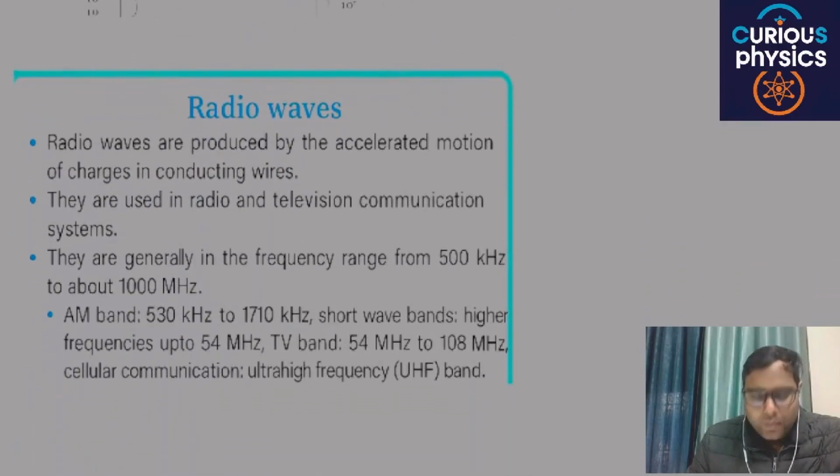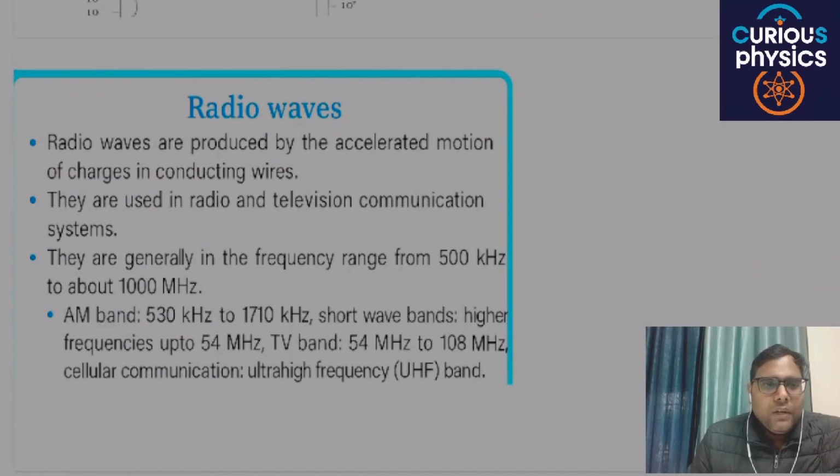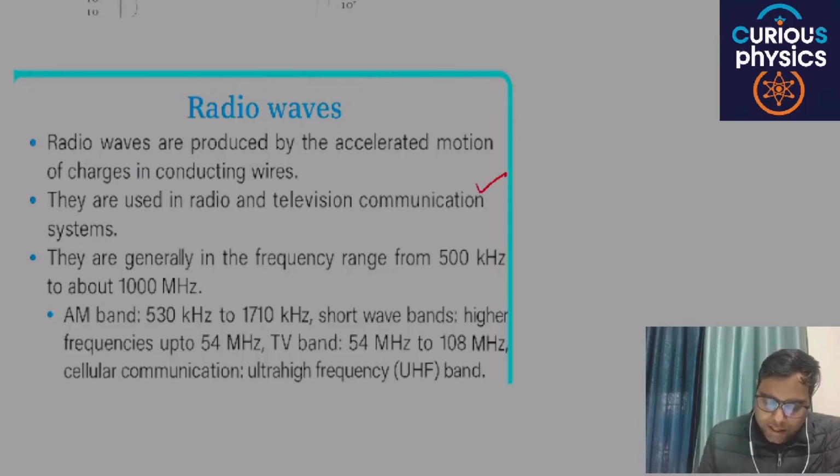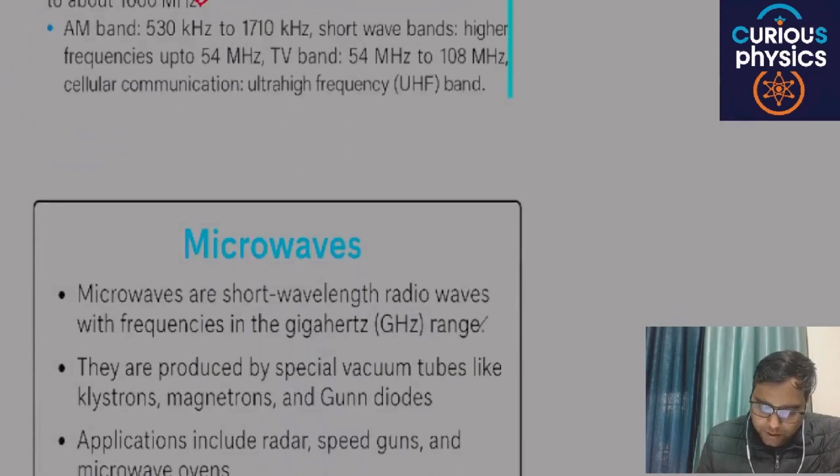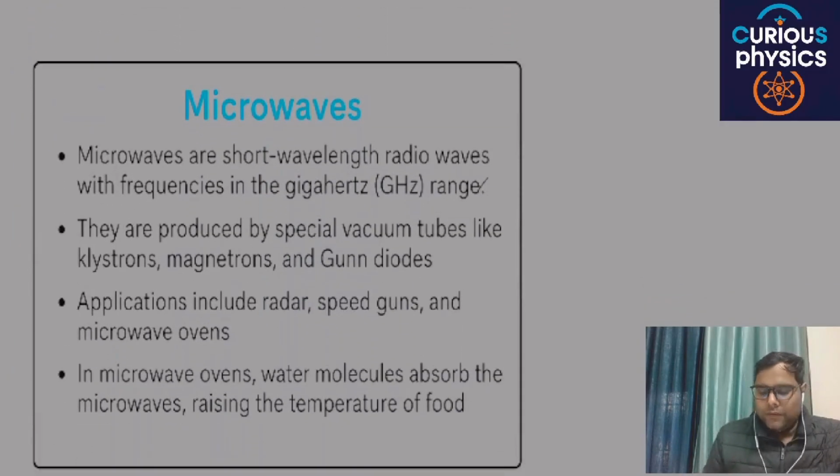And these are some electromagnetic waves. First one is radio waves. Radio waves are produced by the accelerated motion of charges in conducting wires. This is basically a theory part you have to understand. These are used in television communication. After that, microwaves are short wavelength radio waves with frequencies in the gigahertz range.